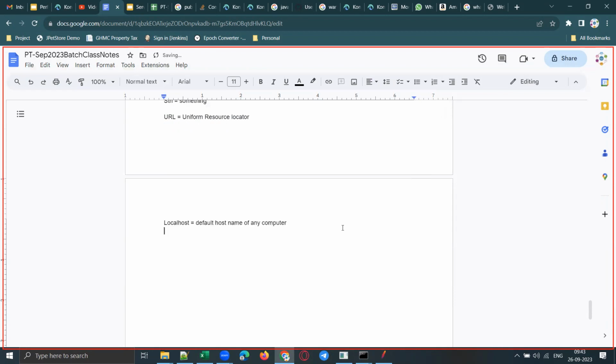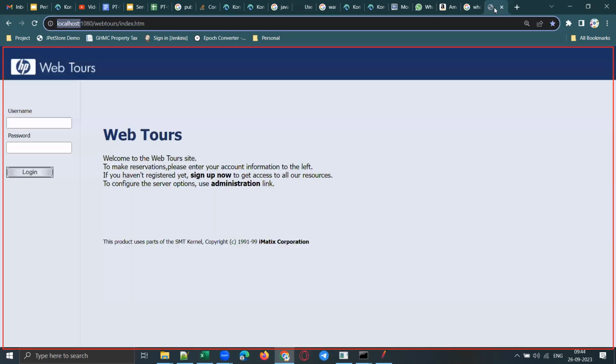And now, what is meant by IP address? Every computer will have some default name as well as some default IP address.